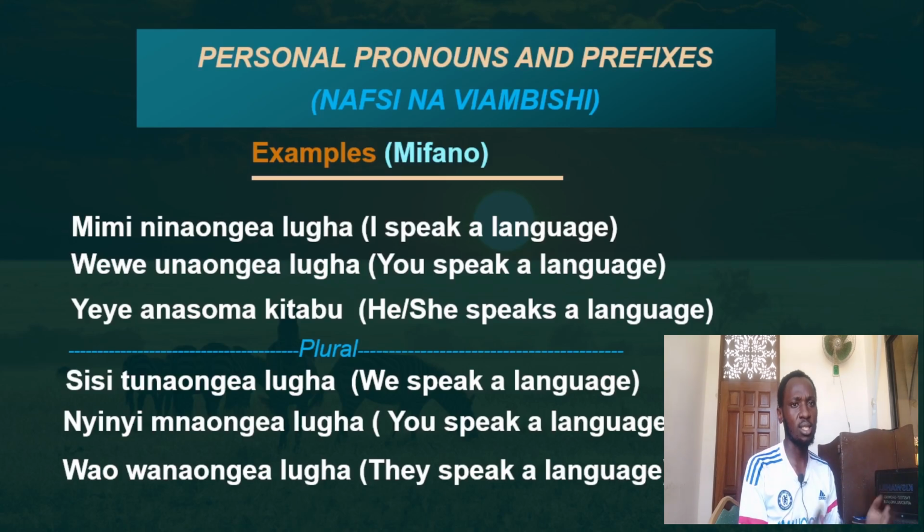You can practice more on this. Maybe if you want to get more root words in languages, you can, but we will get more of that when we come to the other lessons. For today, we just wanted to lay a foundation, because it's also going to determine our other lessons that are going to come.